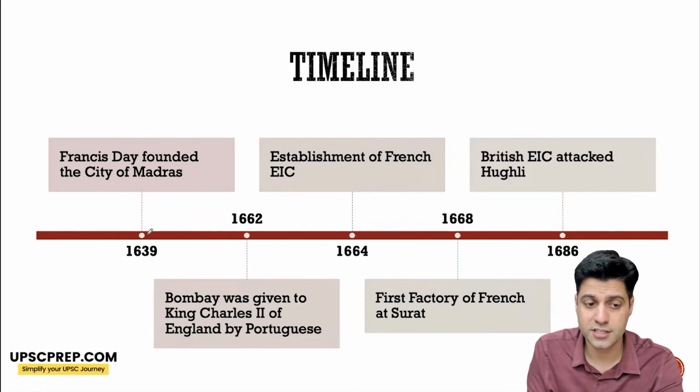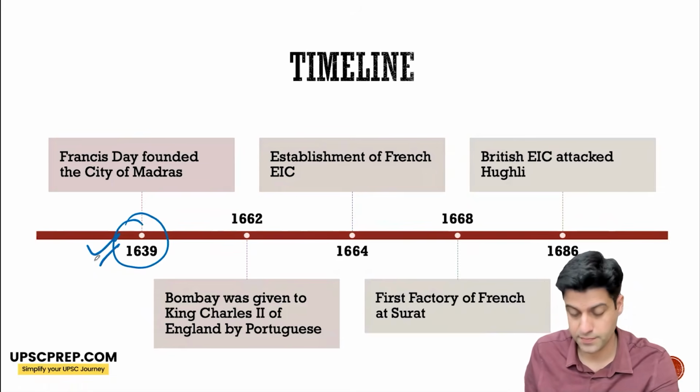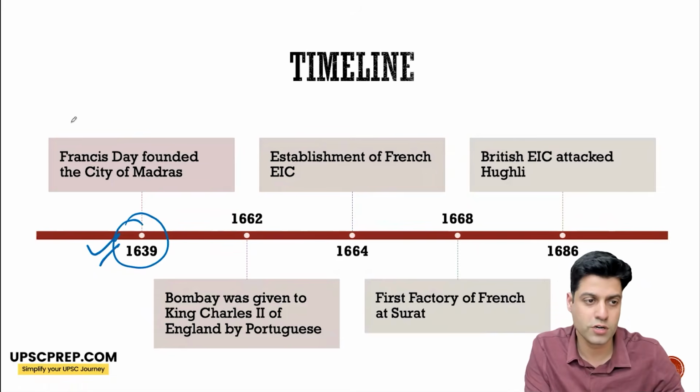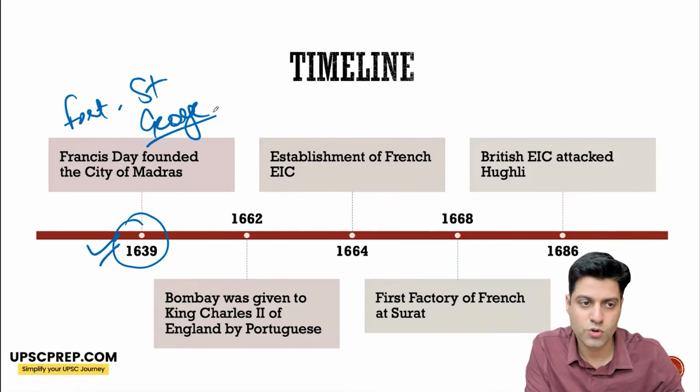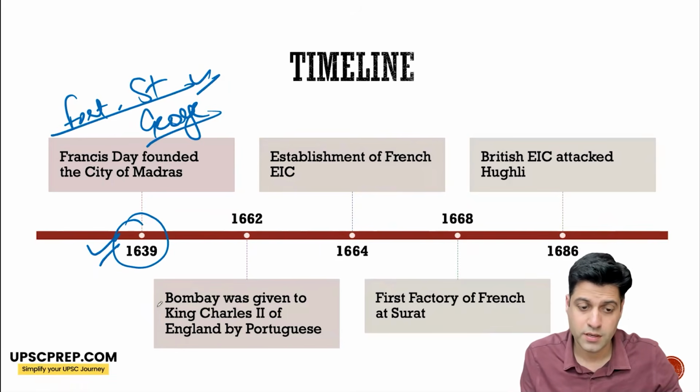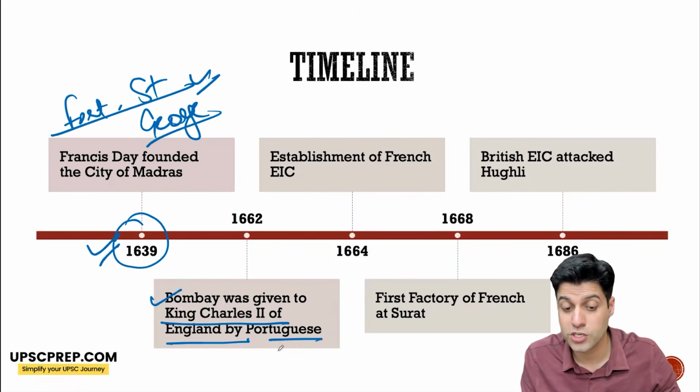Thereafter, Francis Day founded the city of Madras, and Fort Saint George was established here. Now, very interestingly, Bombay was given to King Charles II of England by the Portuguese. Why?